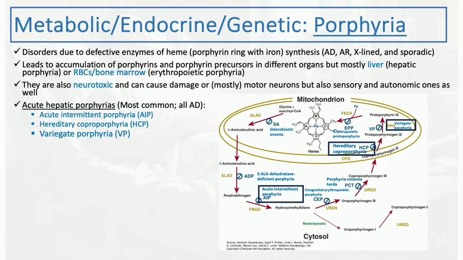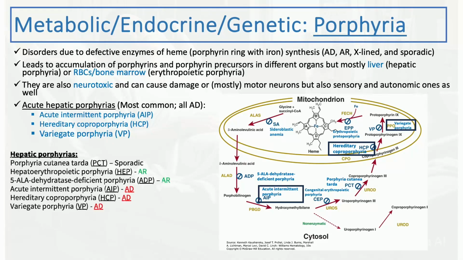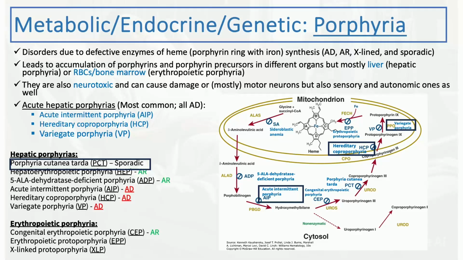Acute hepatic porphyrias are the most common ones, maybe the ones that you might encounter. I have seen a couple so far in my career. These are autosomal dominant, and there are 3 of them: acute intermittent porphyria, AIP, hereditary coproporphyria, HCP, and variegate porphyria. These are part of the hepatic porphyrias, as you can see here, but there are other hepatic porphyrias as well. These are less common though. The most common among these, after the 3 acute porphyrias, is porphyria cutanea tarda. And then the other porphyrias are the erythropoietic porphyrias. Again, these are much less common than the hepatic porphyrias and acute porphyrias in general.